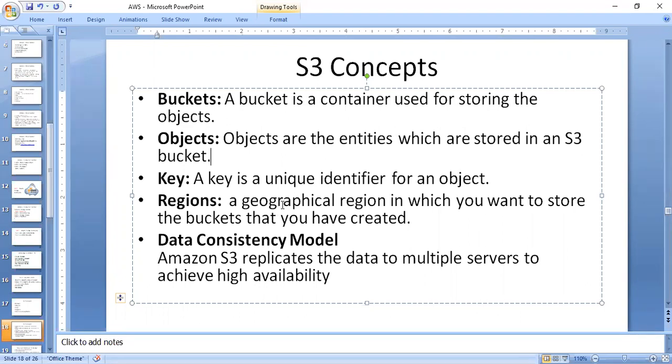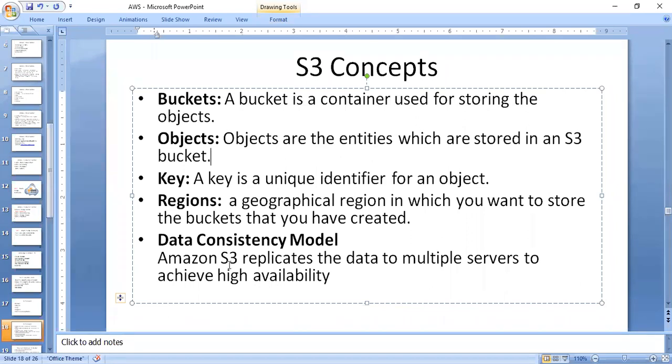That means that is one region. You may store the information in different places. That means we have 50 or so, I don't know the exact count, different regions available in AWS.